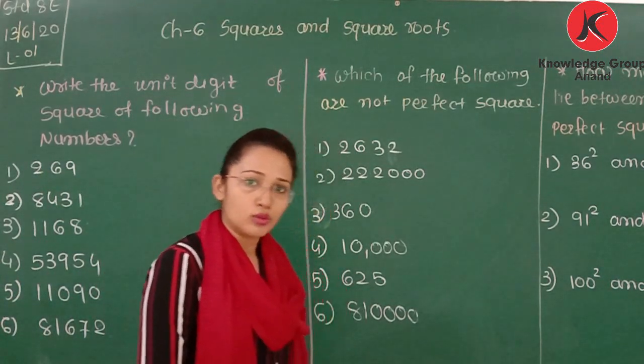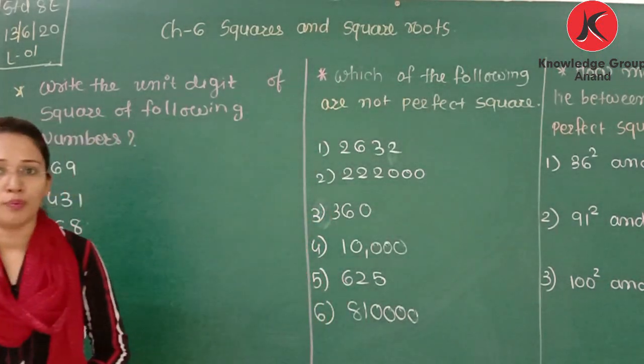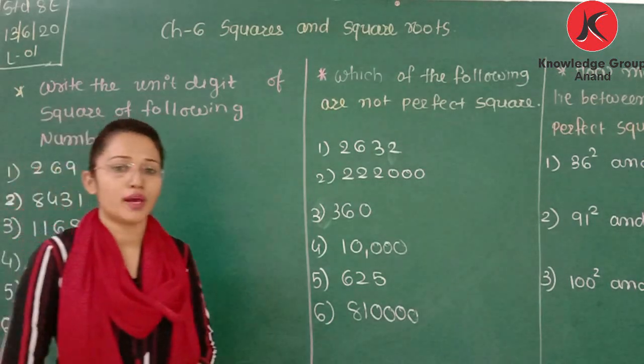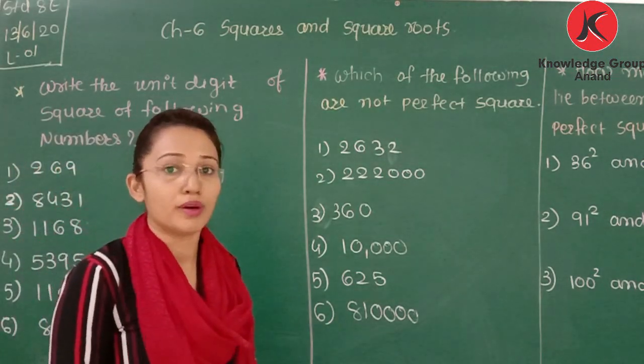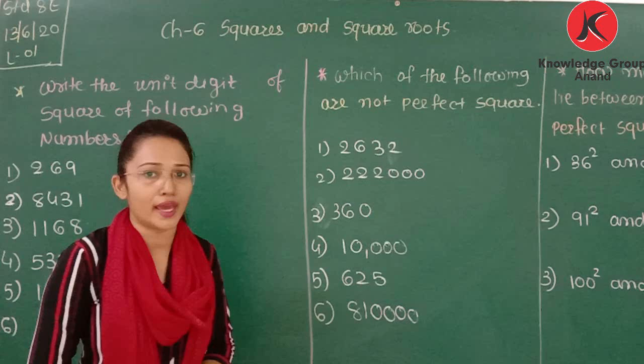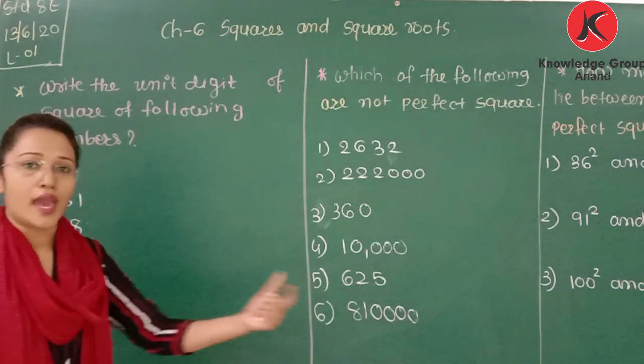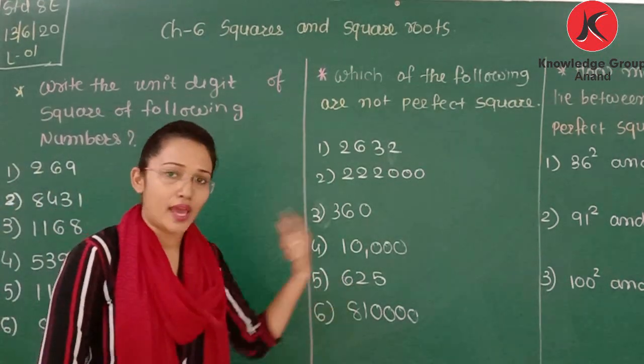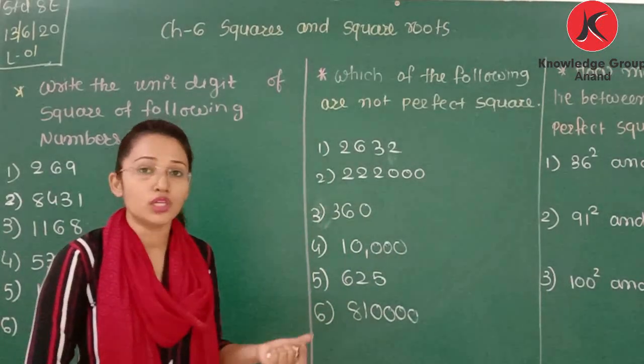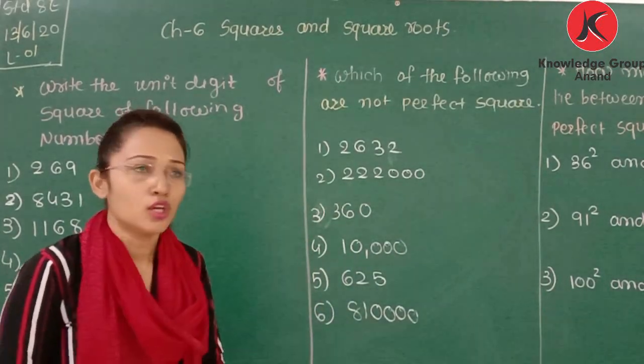That is 2n. If any two consecutive perfect square numbers are given and you have to find the non-perfect square numbers between them, what do you do? 2n. n is what? n is the first number and n plus 1 is the next number. So you need to multiply the first number by 2.